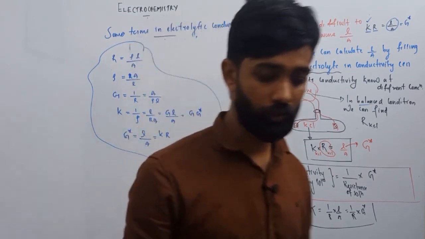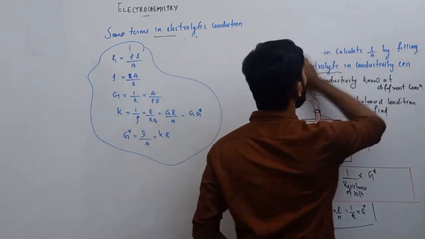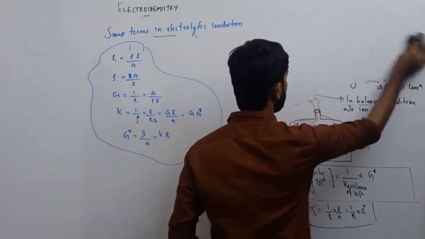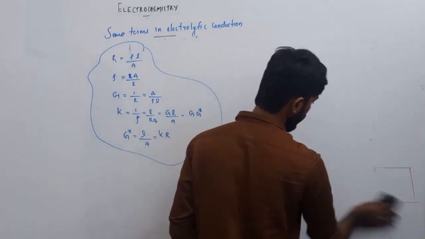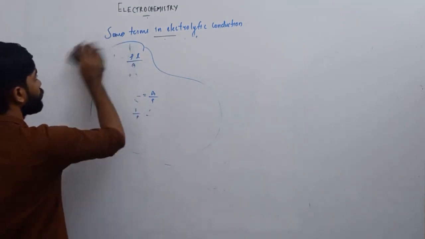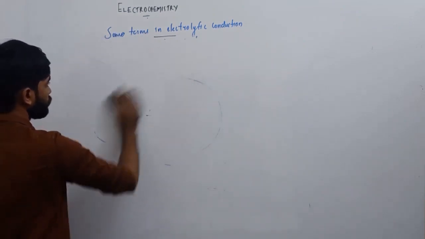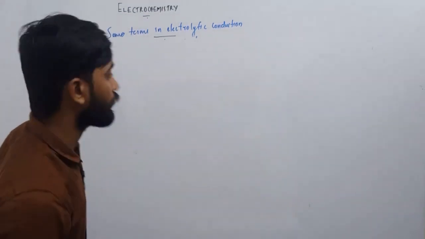Now we can move to the next type of conduction, that is molar conductance and equivalent conductance. So let me compare these two. There are two more terms: molar conductance and equivalent conductance.